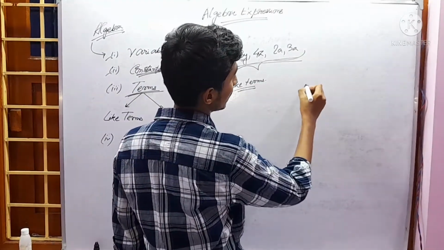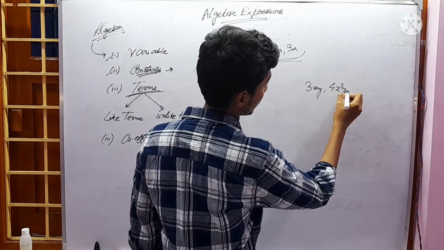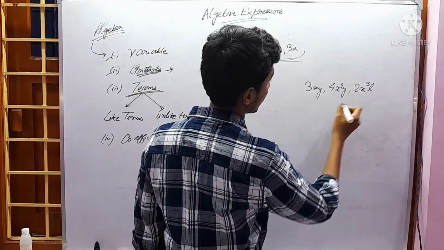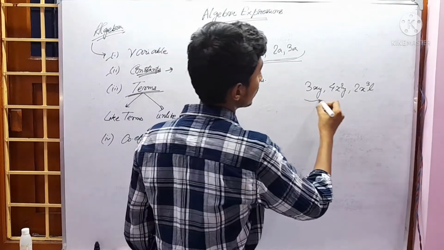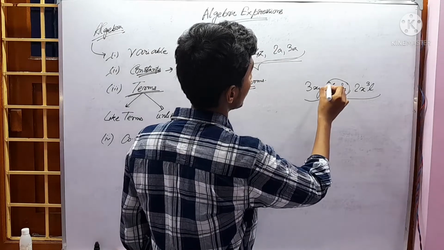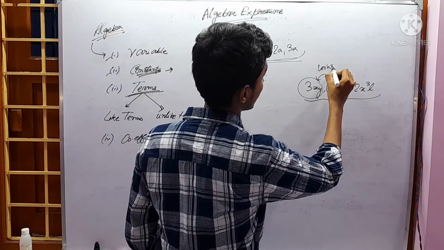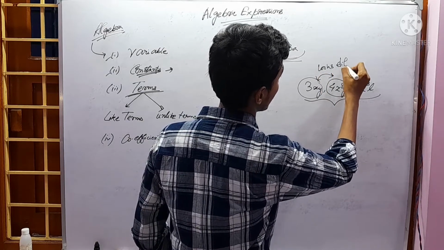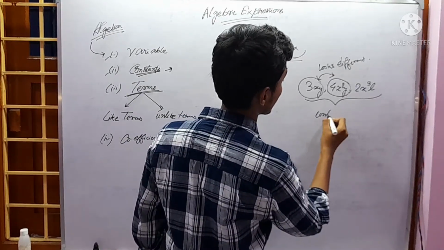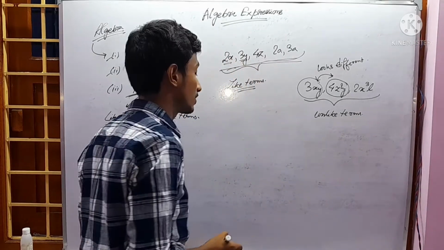And unlike terms, let 3xy, 4z square y, 2x cube L. They are unlike terms. See that they are different from each other. Their natures are different from each other. 4z square y and 3xy, these two look different. So they are known as unlike terms.